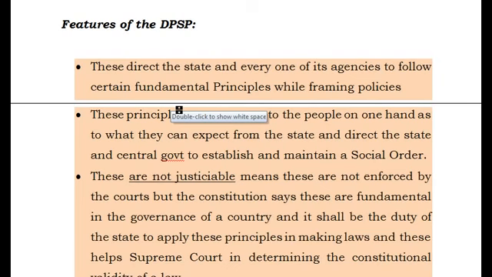At the same time, they direct the state and central government to establish and maintain a social order. This is very important. When they are directing the state to follow the principles, it means it is guaranteeing individuals what they can expect from the state, and at the same time it is asking the state to maintain a social order.